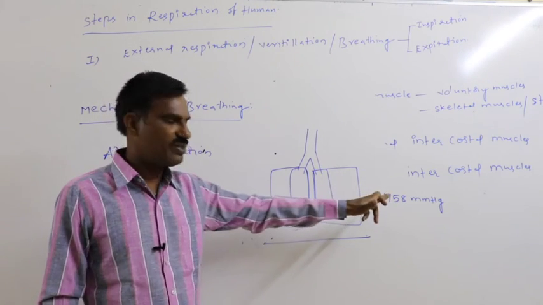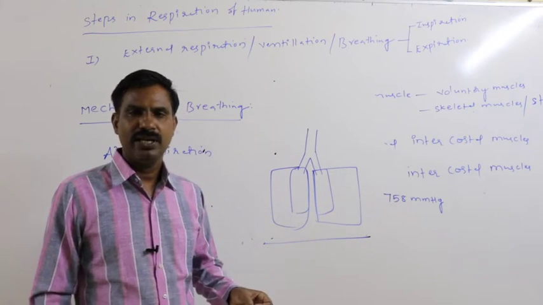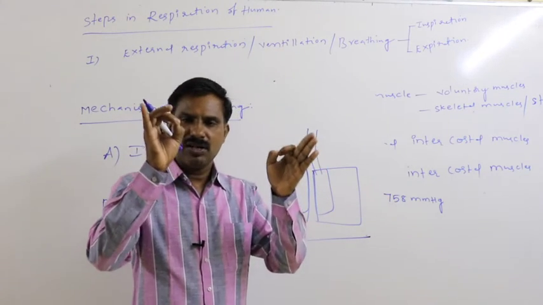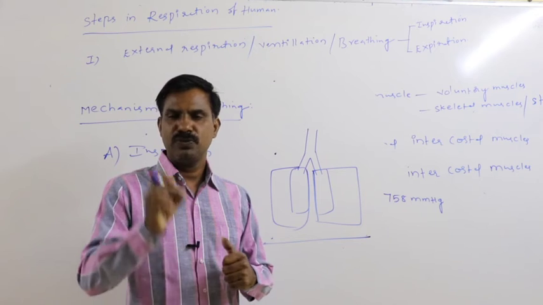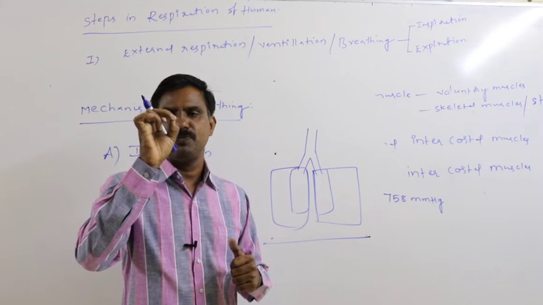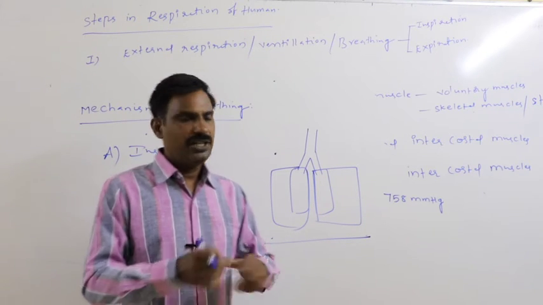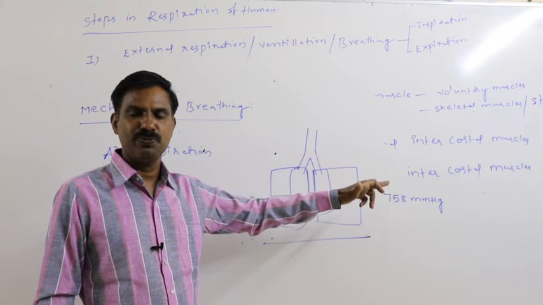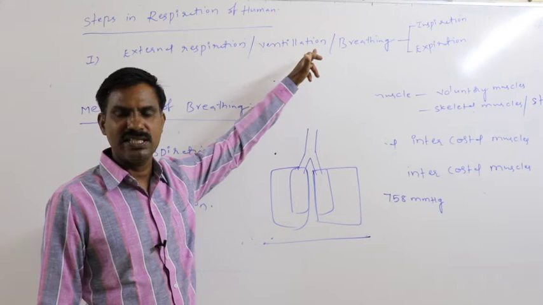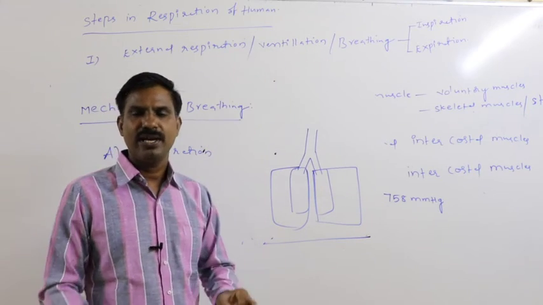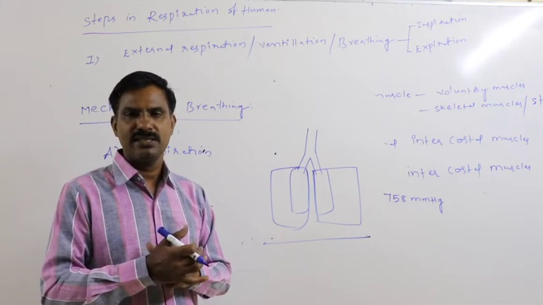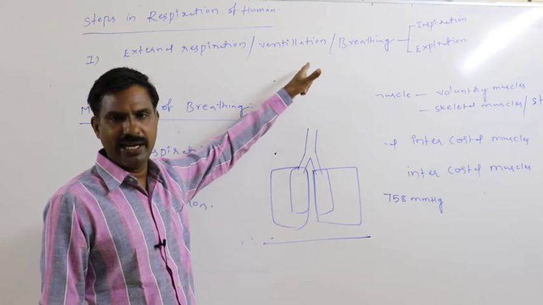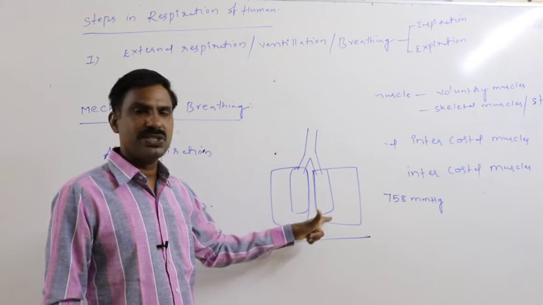That is less than atmospheric pressure. In the atmosphere, 760 mmHg pressure is present. 758 mmHg is a negative pressure compared to the atmospheric pressure of 760 mmHg. As a result, atmospheric air very freely reaches the lung.